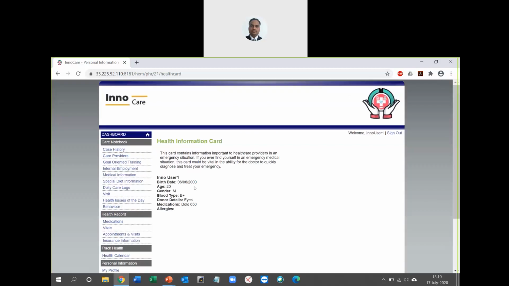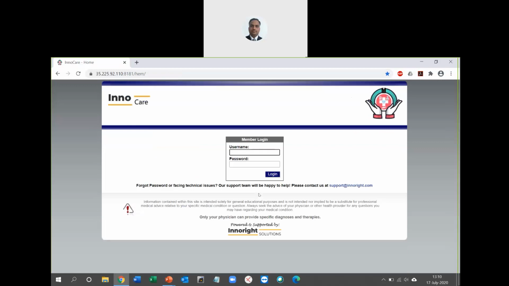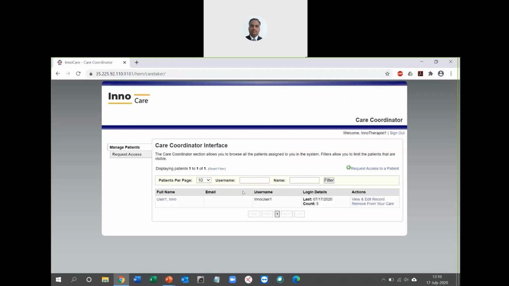Let me quickly go out and log in as one of the care providers, let's say InnoTherapist 1. As I said, when I log in as a care provider, the care provider only sees the information they have access to. I now have access to InnoUser 1. I can go here and go into the health record of InnoUser 1. Or if I want to disconnect, I can remove from my care. So if I am a care provider taking care of multiple patients or users, when I know that the engagement is over, I can also come and remove my care.